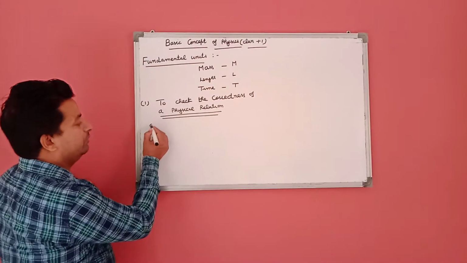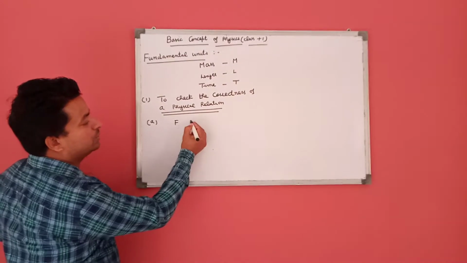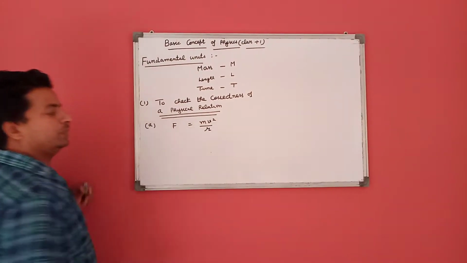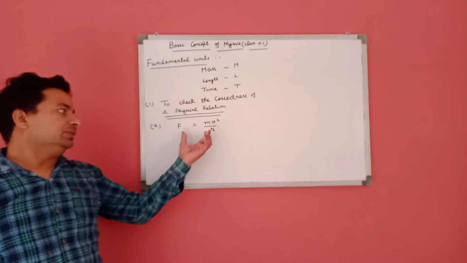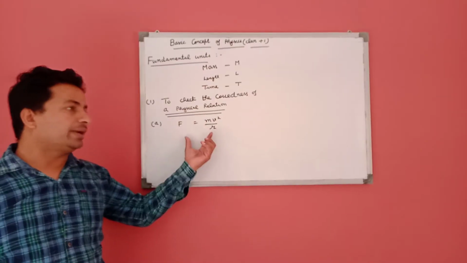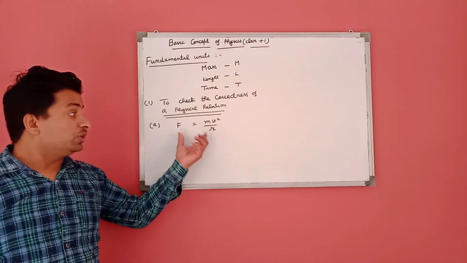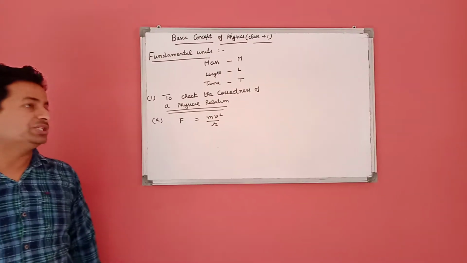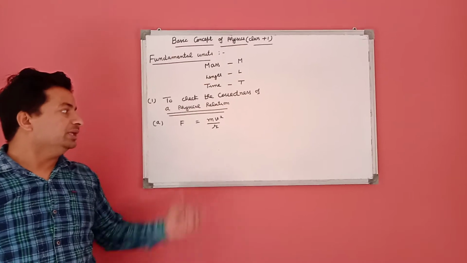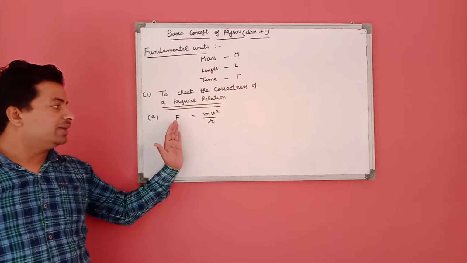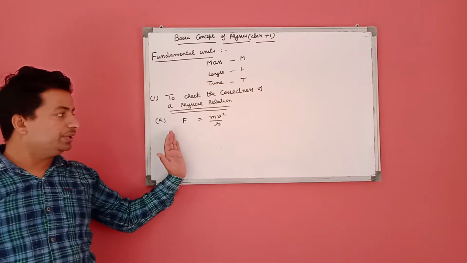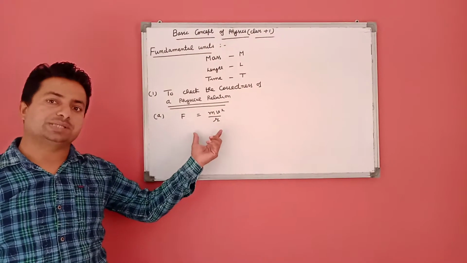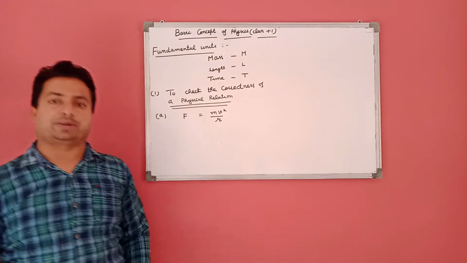First of all, we check F is equal to m v square upon r. We check whether this relation is physically correct or incorrect. For checking this relation, we use the principle of homogeneity of dimensions, which states that if the dimensions of the left hand side and the right hand side of a physical relation are both the same, then it is physically correct.